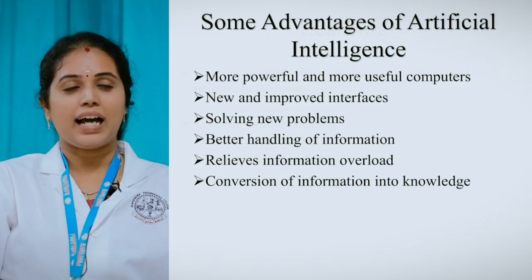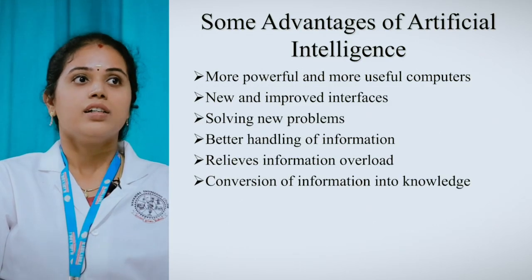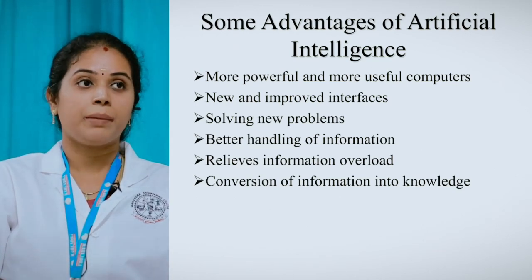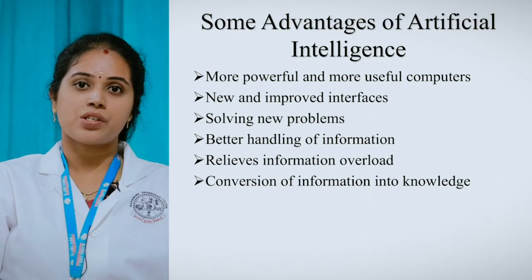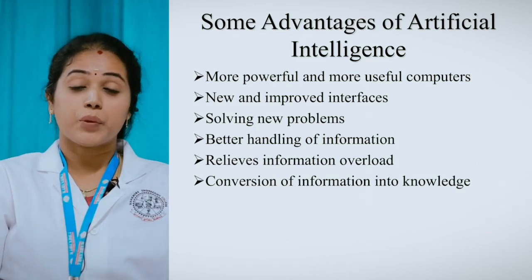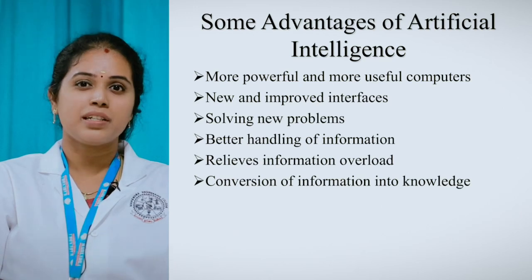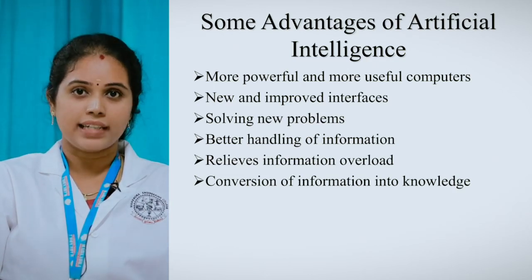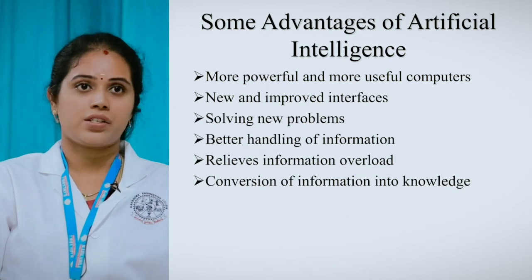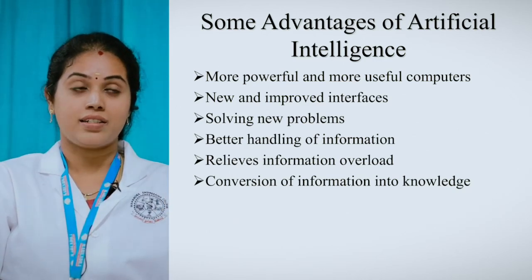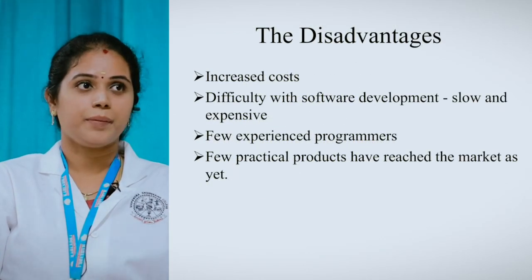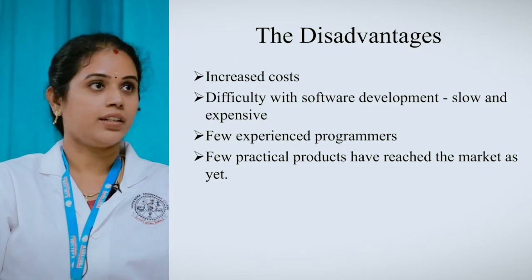Then I have listed here some of the advantages of artificial intelligence. It is more powerful, the interfaces are greatly improved, we can solve many new problems, and handling of information is much better. Then conversion of information to knowledge, which we have seen in knowledge representation. Whatever information comes from the environment is converted to a formal sentence, that is, into knowledge. That is what I have listed in the advantages. Next one is disadvantages. Cost-wise it is very high. This is one of the disadvantages that I have noted here.